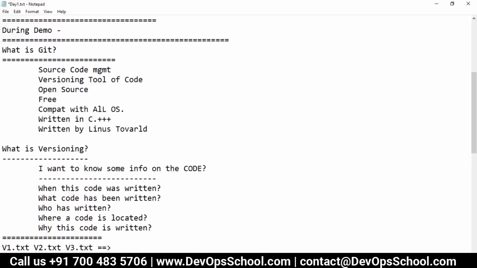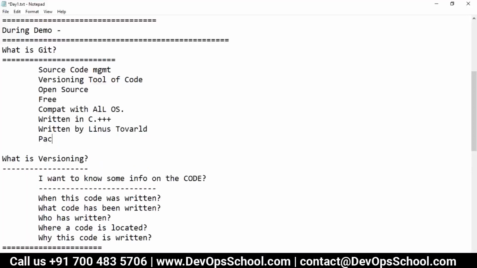This tool is written by Torvald, licensed with Apache 2. When it's an Apache license, you can do whatever you want. You can check the Apache 2 license guidelines, and you can see the code and stuff like that. All these things you can do.